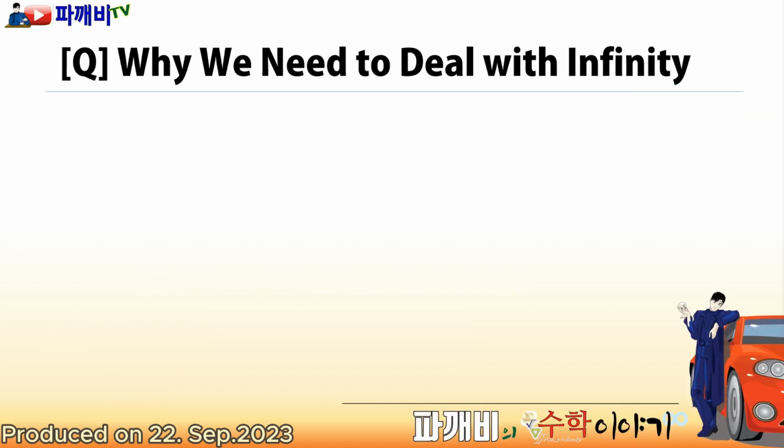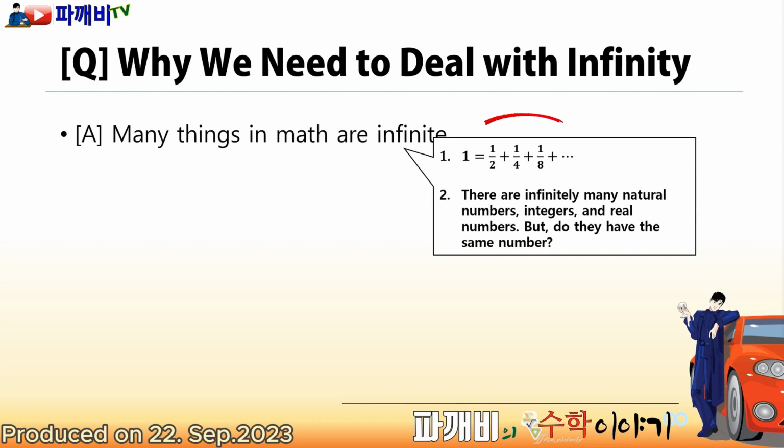Why do we need to deal with infinity in mathematics? Because many things in mathematics are infinite. For example, like this. Here, if you keep adding 1/2, 1/4, and so on infinitely, the total becomes 1. Here we have a calculation where an infinite number of numbers are added. Even before that, the number of natural numbers, integers, and real numbers themselves are infinite. It's just there from the start in mathematics.